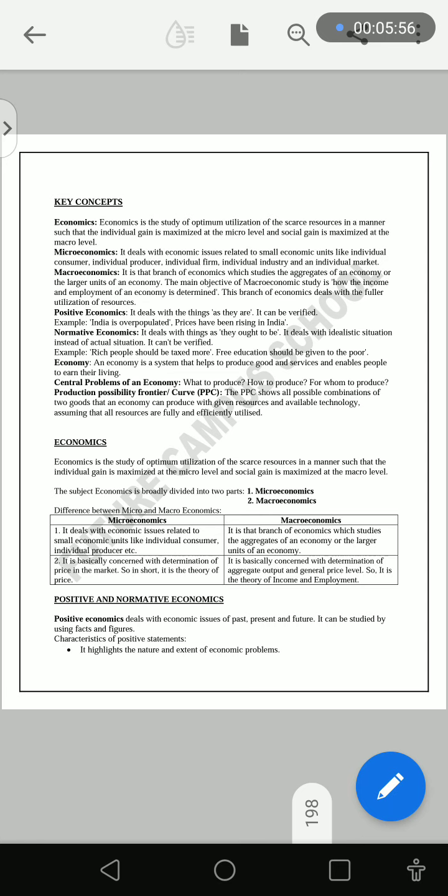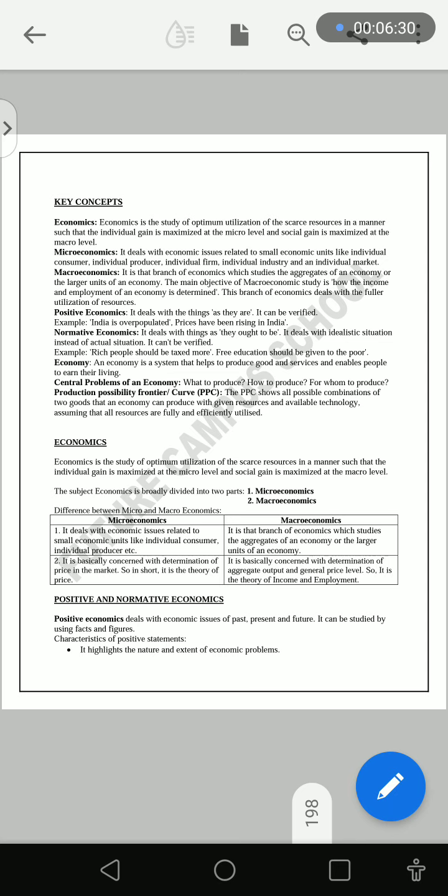Macroeconomics is a branch of economics which studies the aggregates of an economy or the larger units of an economy. The main objective of macroeconomics is to study how income and employment of an economy is determined. This branch of economics deals with the fuller utilization of resources. We have known already what is positive and normative economics. Now, what is economy? Economy is a system that has to produce goods and services and enables people to earn their living. Central problems of an economy: what to produce, how to produce, for whom to produce.